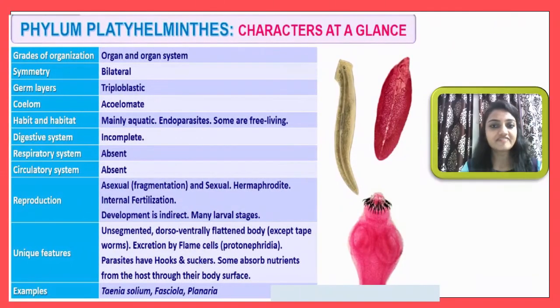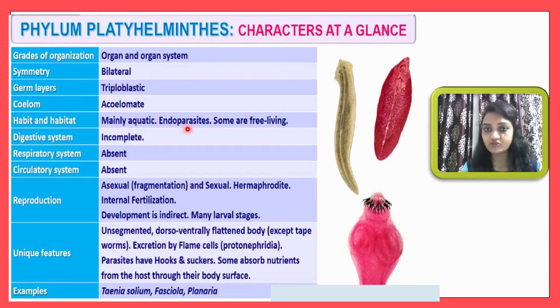So now let me quickly summarize the whole phylum. Let me start with the grade of organization. Here the grade of organization is organ and organ system level of organization. Next is symmetry. You will observe bilateral symmetry here. Germ layer will be triploblastic. Then coelom will be acoelomate. Habit and habitat: mainly they are found in the aquatic environment.